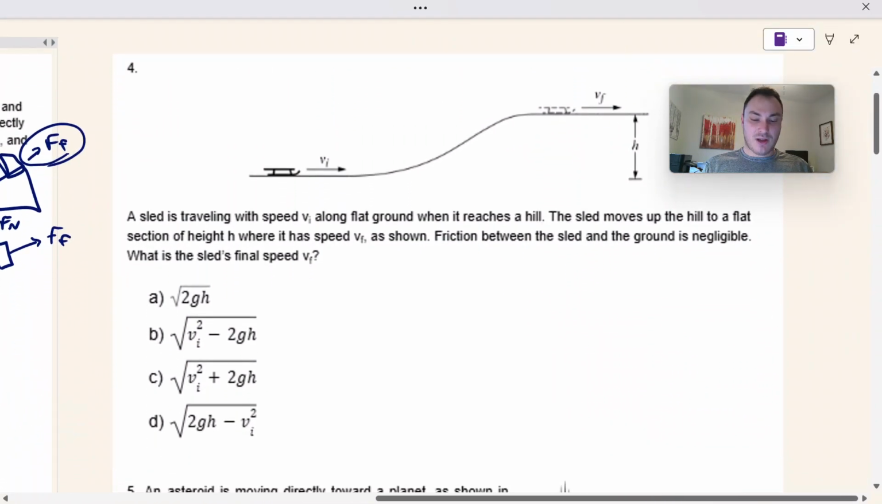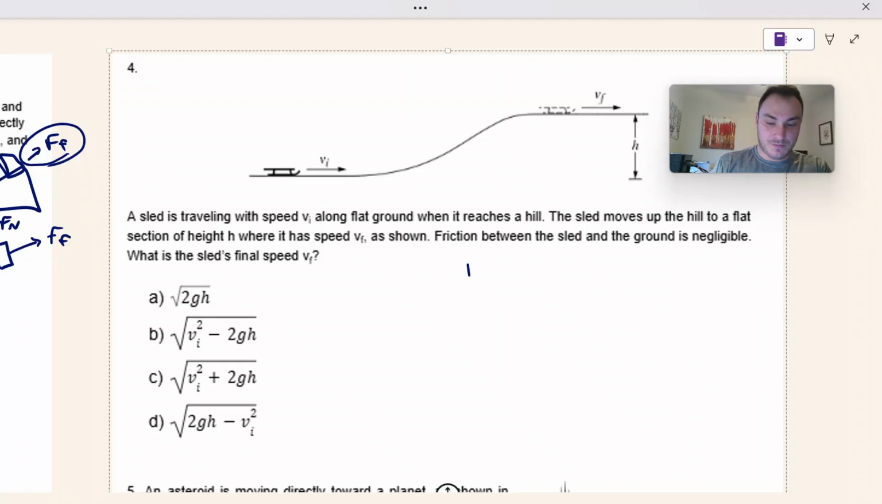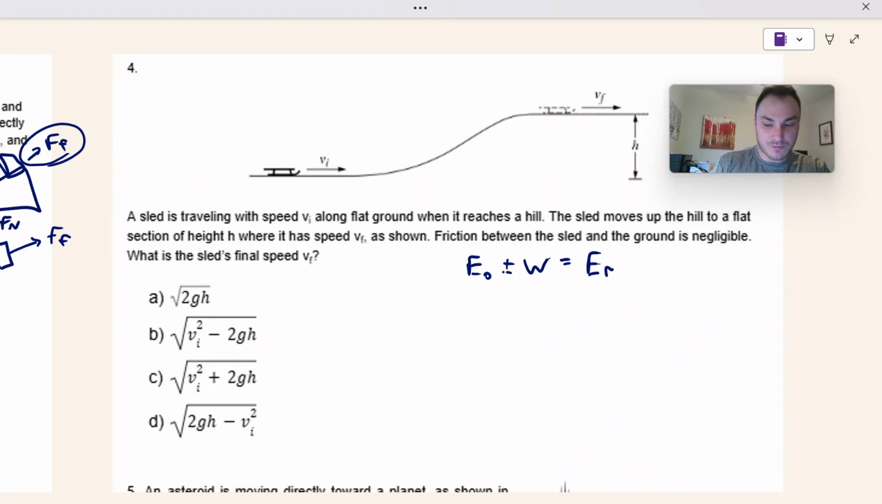For a sled traveling with a speed of V initial along a flat ground, when it reaches a hill, the sled moves up the hill to a flat section of height h, where it has a speed of V final as shown. Friction between the sled and the ground is negligible. What is the sled's final speed, Vf? So I'm going to set up a conservation of energy equation. E initial plus or minus work equals E final.